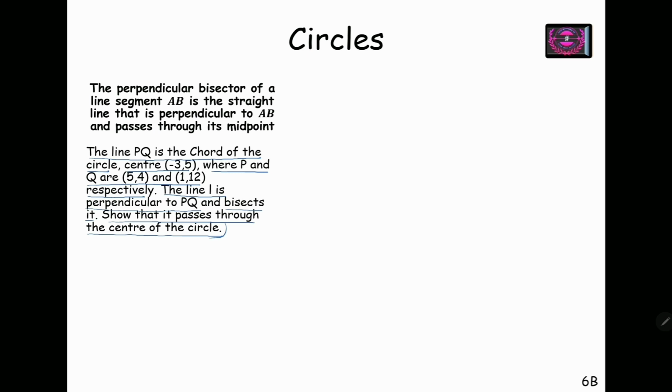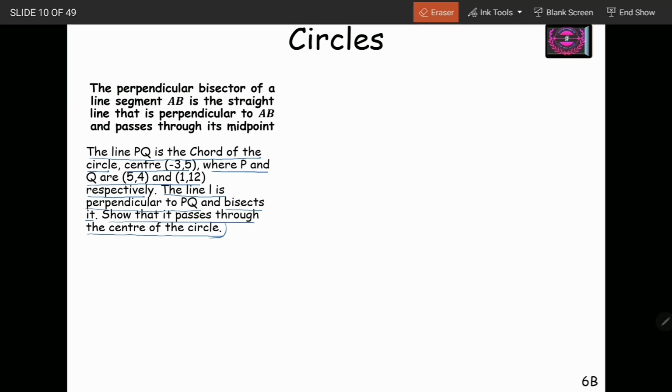Important. We are given a chord PQ. I hope you all know what a chord is. Let's say this is a circle, so any line segment inside the circle with endpoints on it is known as a chord of the circle. And the largest chord of the circle is the diameter itself. So if PQ is a diameter of the circle, this is the largest, or you can say longest, chord of the circle. Now we have to show that this line, the perpendicular bisector of the chord, passes through the center of the circle. This is what we have to prove.